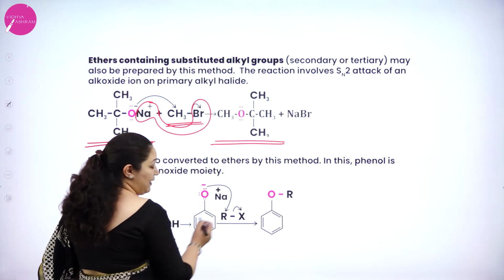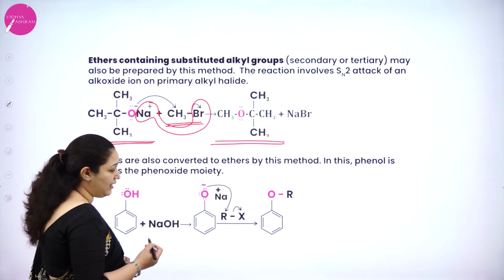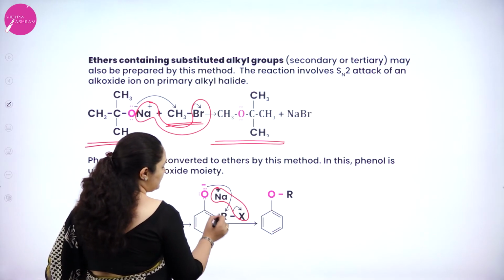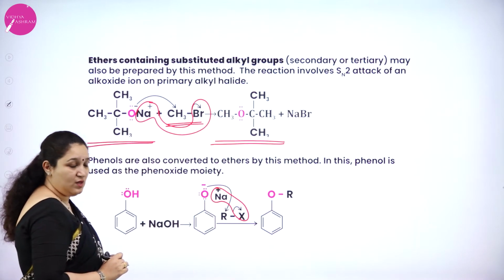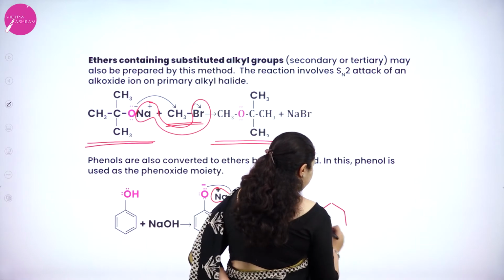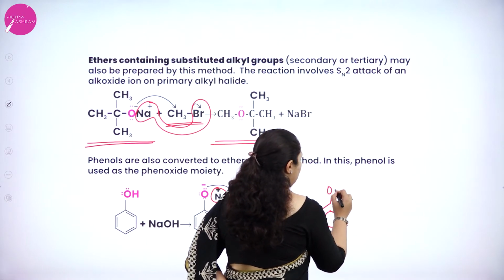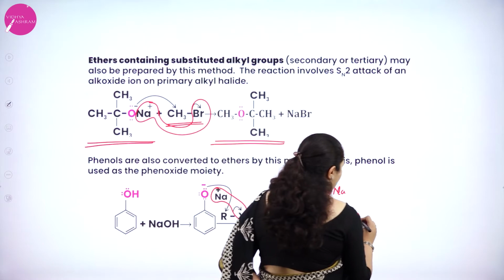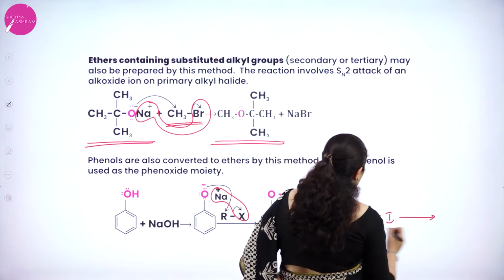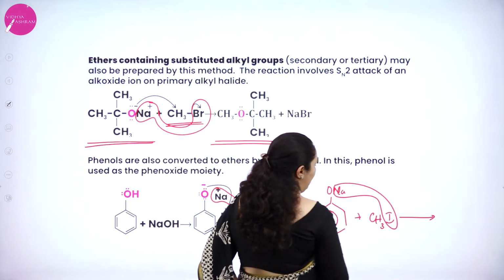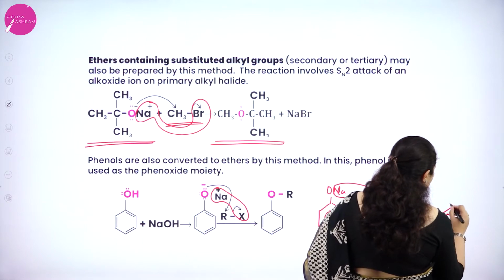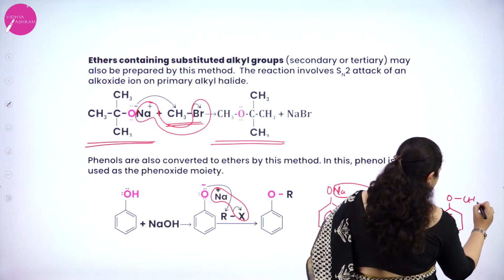Then it is treated with primary alkyl halide, that is RX group, and you know that sodium will go with the halogen as NaX and R will get substituted. So for this I can also write an example. If I take sodium phenate and treat it with alkyl iodide, sodium and iodine will go out as sodium iodide, and I will get Anisole, that is OCH3.